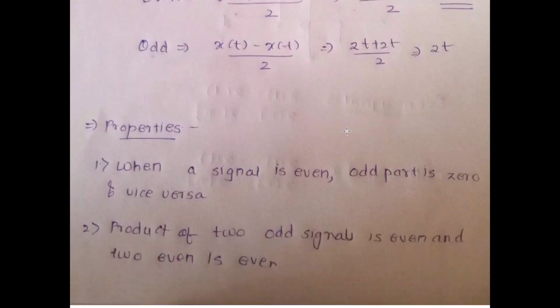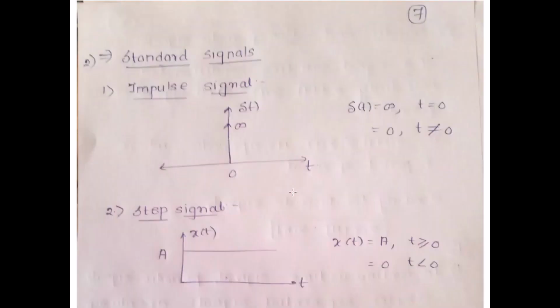Okay. Now, what are the properties of a signal? When a signal is even, the odd part is 0 and vice versa. So if a signal is even, it's not going to be odd, and if a signal is odd, it's not going to be even. And the product of two odd signals is even, and two even is even. So you should know these things. They are theoretical in nature, but you should remember these things.